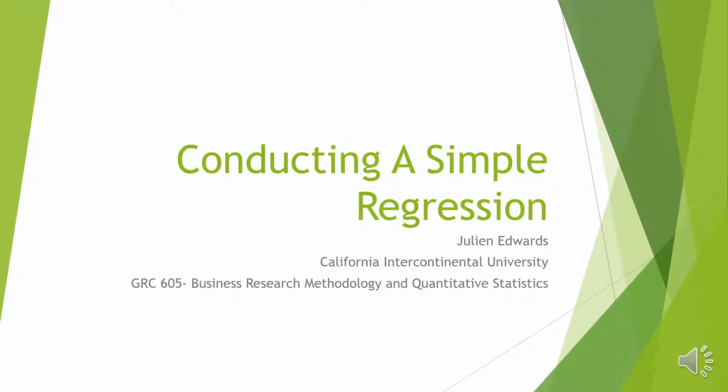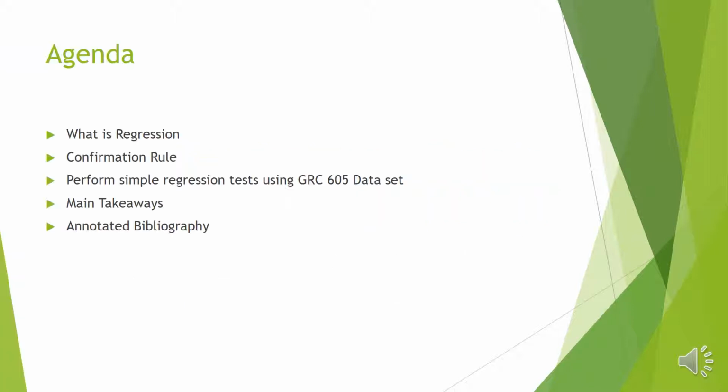I'm a DBA student at the California Intercontinental University, and today I will be discussing conducting a simple regression. Our agenda for today's presentation will include discussing what is regression, the confirmation rule. We perform simple regression tests using the GRC 605 dataset. We'll then continue on with our main takeaways before finishing up with our annotated bibliography.